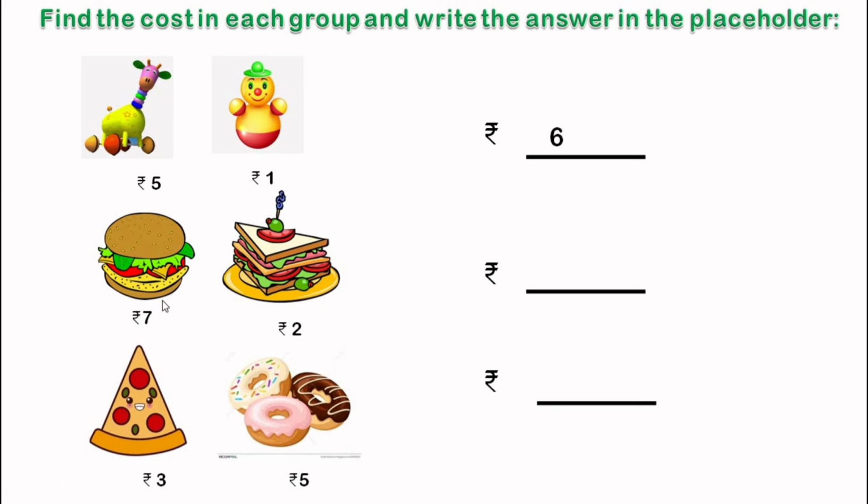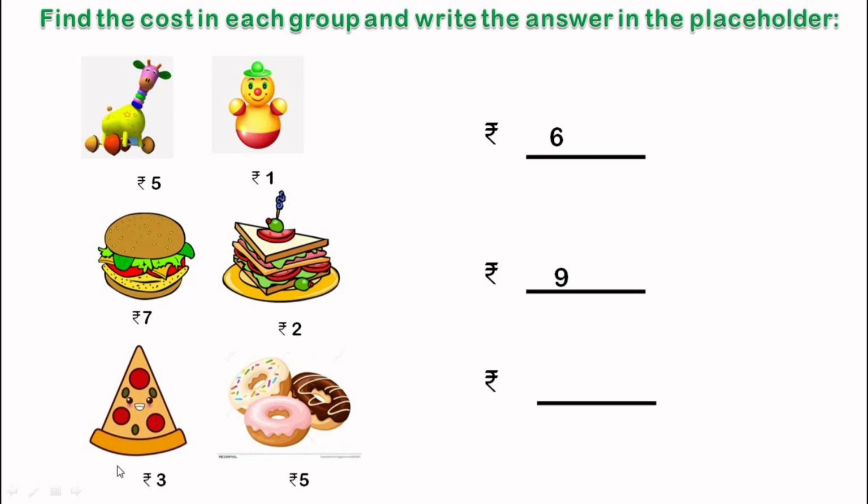Next we have a burger that is 7 rupees and a sandwich that is 2 rupees. And this is 7 plus 2, so the total cost is 9 rupees. In the third group, we have a slice of pizza and donuts.